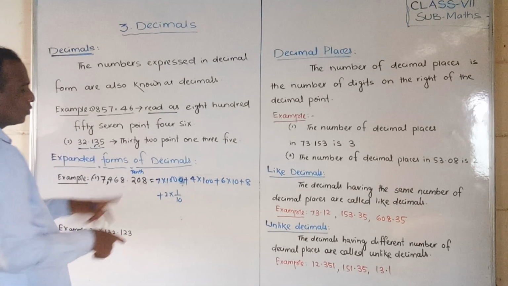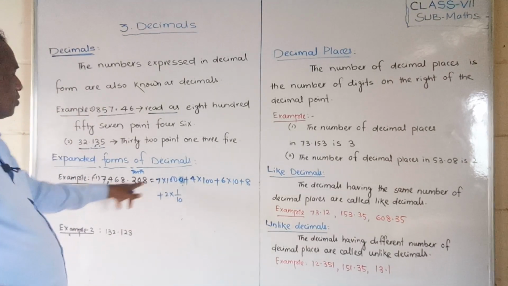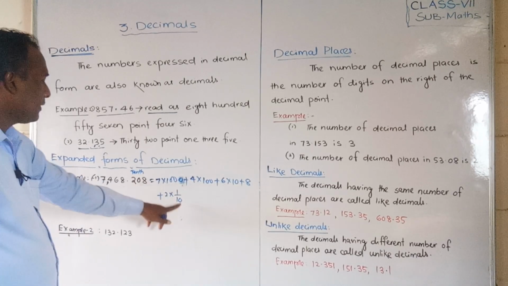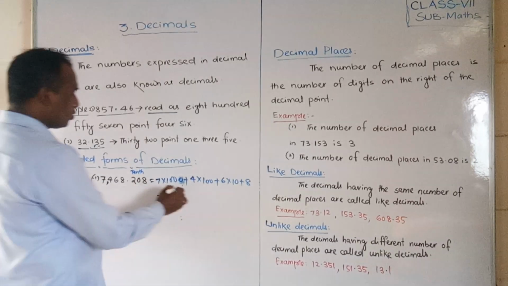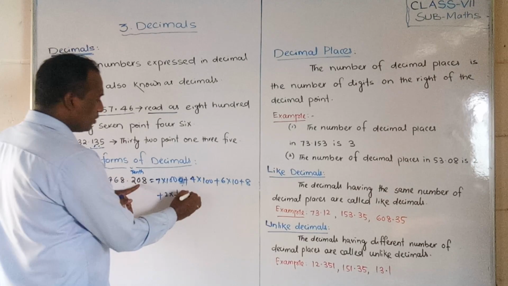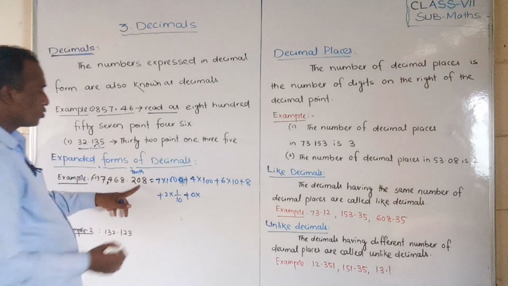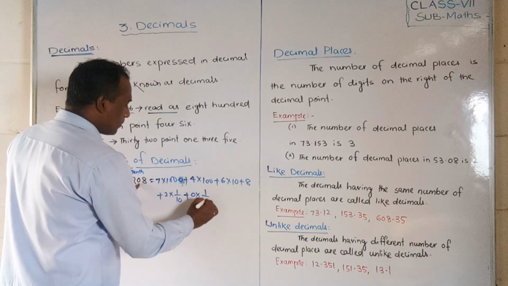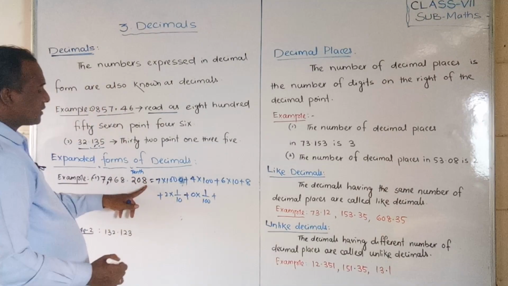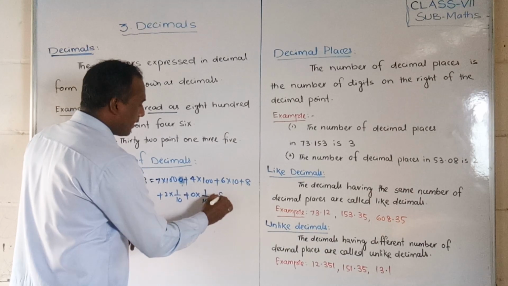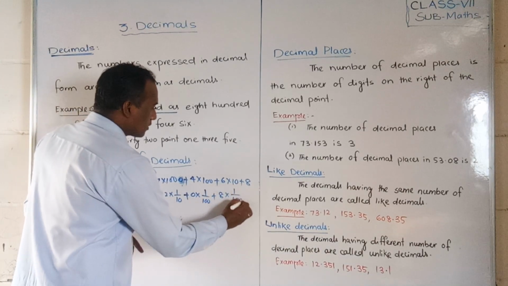Plus this is 0, in the hundredths place, so 0 into 1 by 100. Plus this is the thousandths place, so 8 into 1 by 1000.